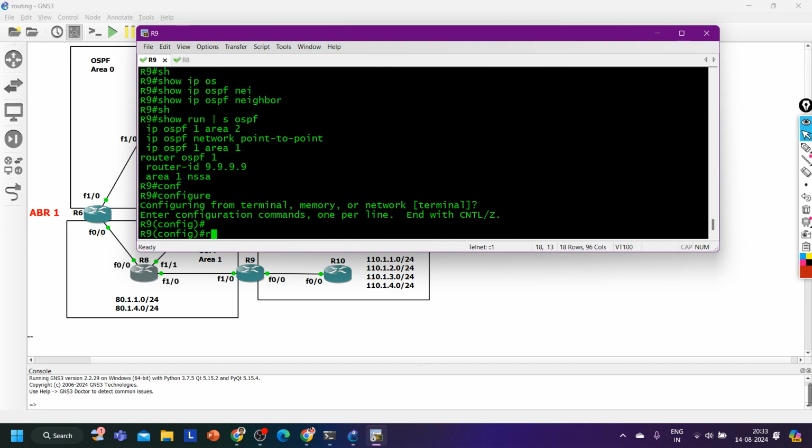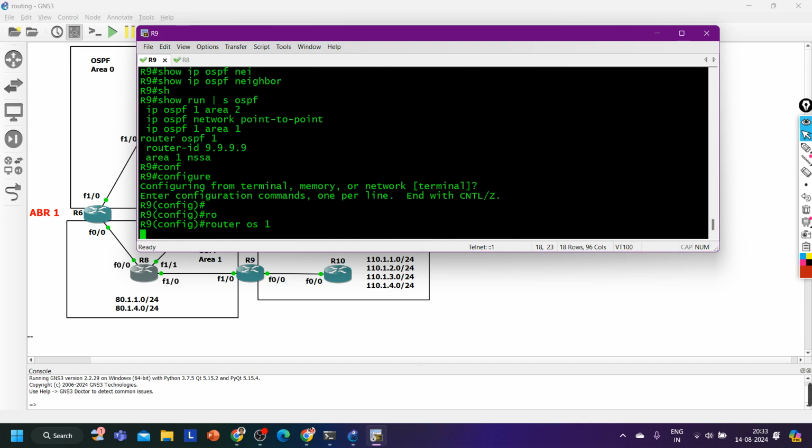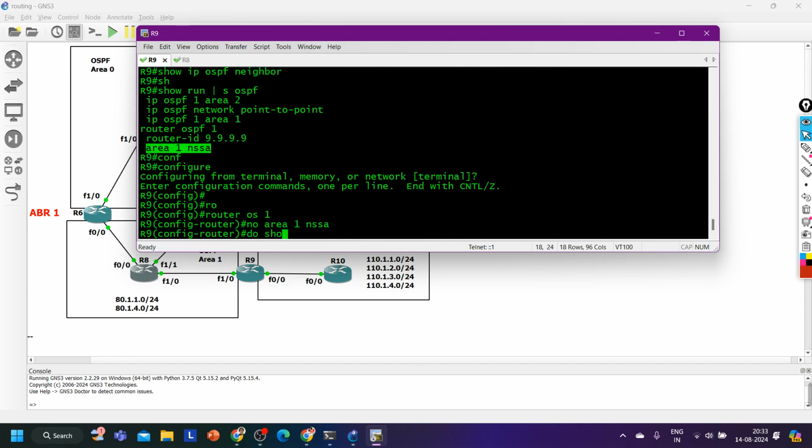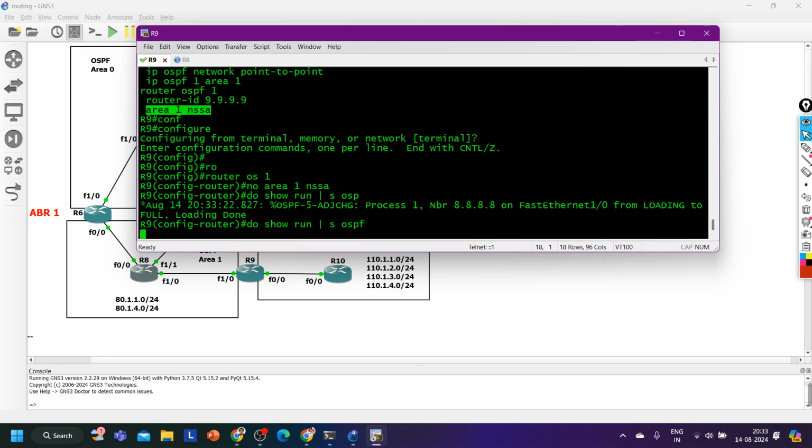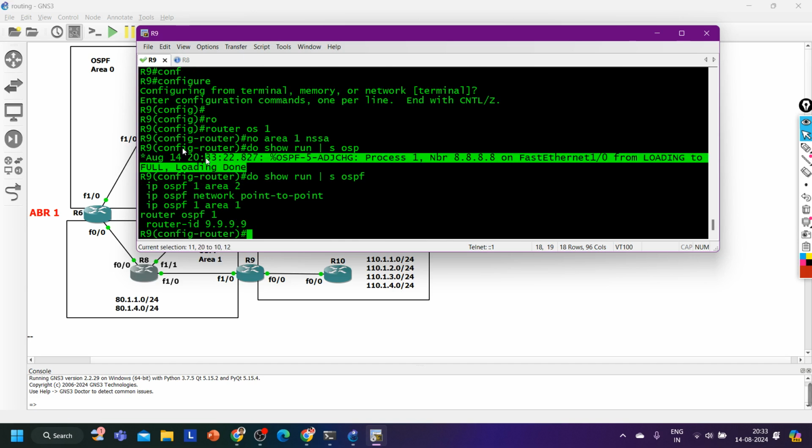Oh, this router is still NSSA. Router ospf 1 and no to this command, and do show run | section ospf. Now you can see we have OSPF neighborship here, correct guys?